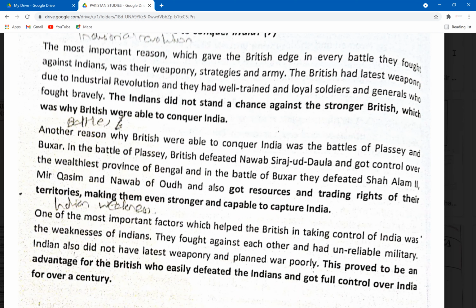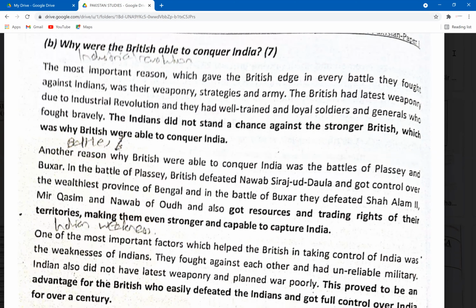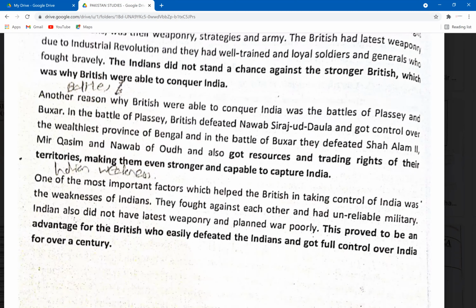If you read these bold lines in the end, the Indians did not stand a chance against the strong British. So now British went through Industrial Revolution. Now, how was this Industrial Revolution a reason for the British to conquer India? Because of this Industrial Revolution. This is where you answer the question, that Indians did not stand a chance against the stronger British, which was why British were able to conquer India. British were so strong, Indians couldn't match that power. And yeah, this is why they had this edge over the Indians and they were able to take control of India.